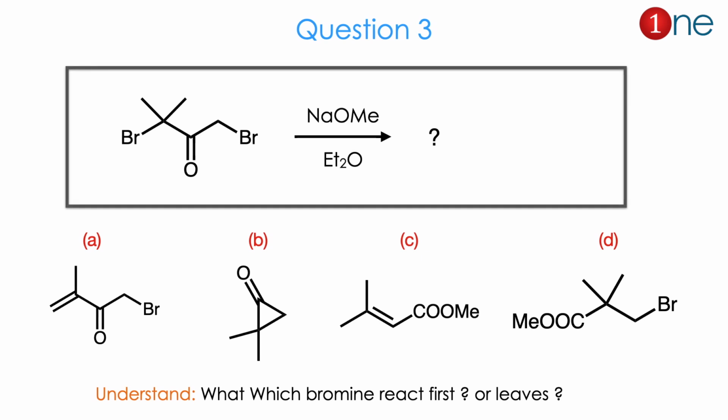Then question number 3. The starting material is an alkyl system with bromine on two sides and one ketone, and two alkyl groups are there. Here they have given a base and OEt. They ask for the product. The products are mostly where one bromine is eliminated. So the first is a conjugated ketone, second is a cyclohexyl ketone, third is a conjugated ester, fourth is a simple ester substitution. So from the answers and question you might understand which bromine eliminates, which bromine reacts first.